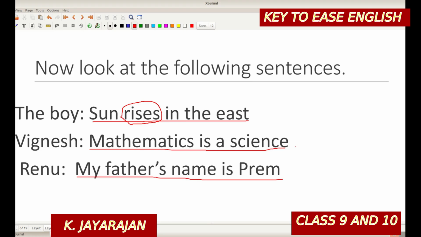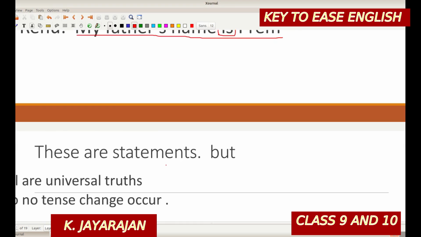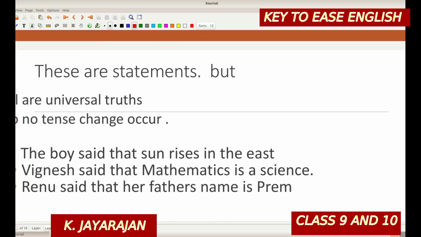Mathematics is a science. It's a fact. It's a universal truth. So we cannot change this 'is' into 'was'. And my father's name is Prem. We cannot change this 'is' into 'was' because it never happened. Such words, ice melts into water when you heat. You cannot change this one because it's a universal truth. So for the universal truth, no tense change occurs. All other changes may happen, but no tense change.